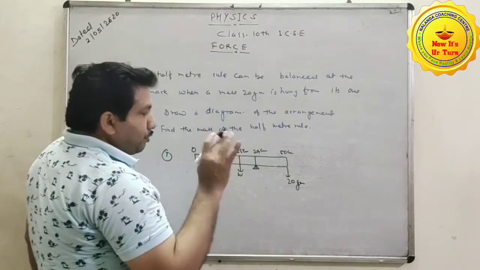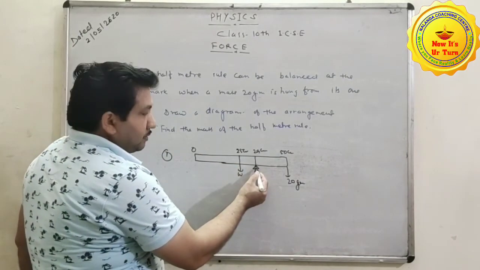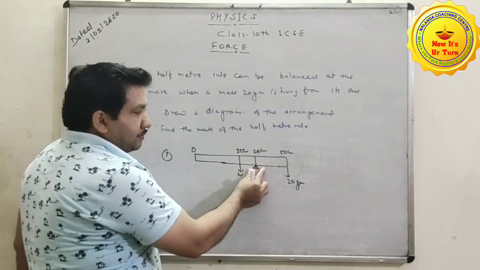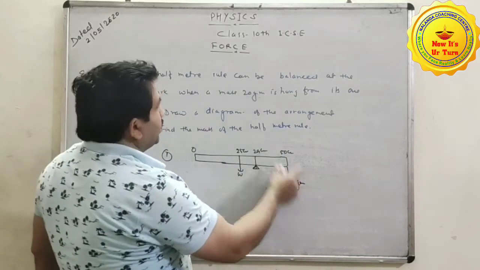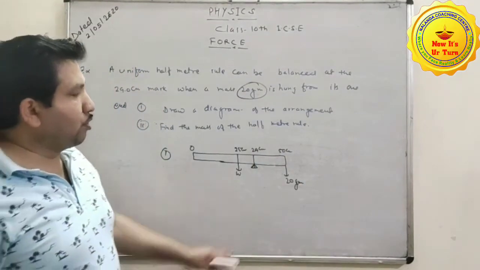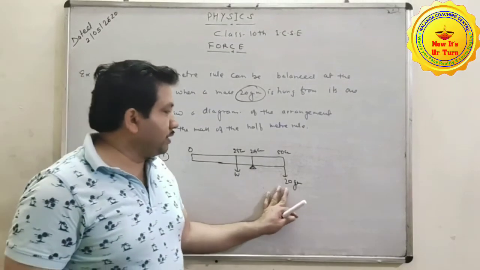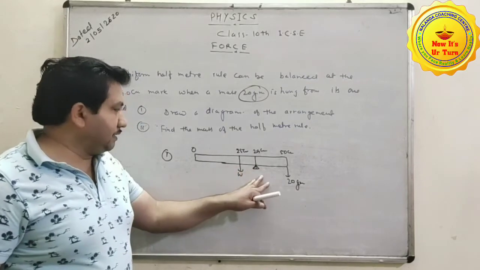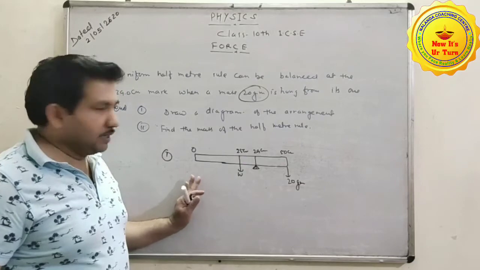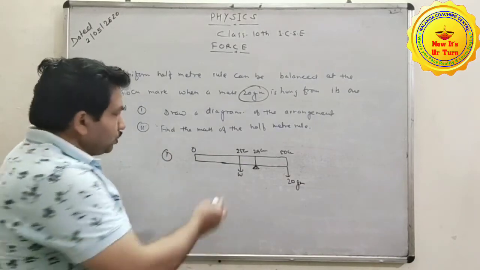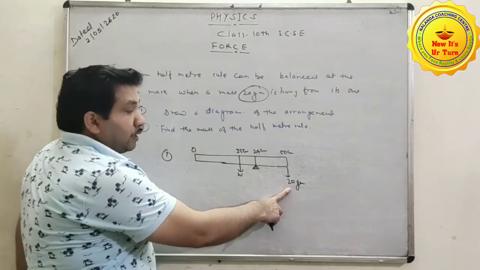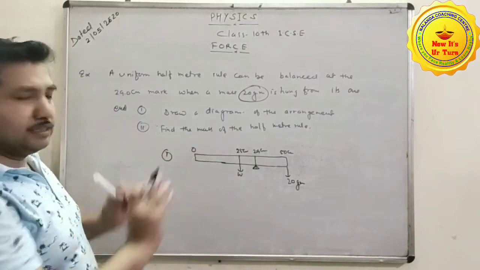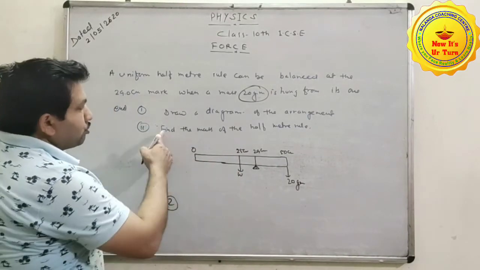According to the question, the knife edge is at this point. It means this one is balanced here, for which we have to hang 20 gram from its one end. So definitely we will hang 20 gram here, because more than half portion of the scale is towards the left of this. That's why this one will tilt. So to balance it, a 20 gram weight must be hung to the right of this. In that case it is in equilibrium. Clear? Now the solution of the second part.